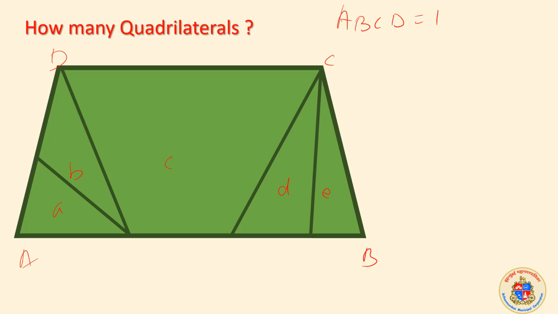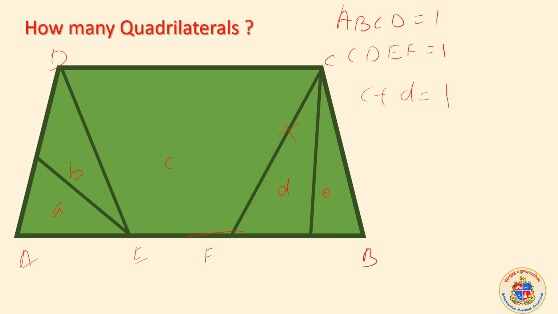According to me, if I write A, B, C, D, E, F, I can say C, D, E, F is a quadrilateral, correct? Which can be said as C simply. C is a quadrilateral. Then C plus D is a quadrilateral. Extend here, then consider this is not there, it is a quadrilateral. The same way on the other side,